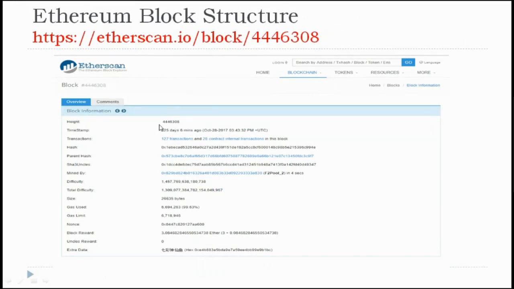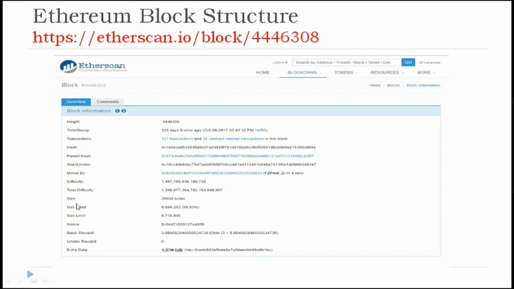So what is the height of the block? That is 4446308. Timestamp, when it was created. The transactions total, how many transactions are there in this block? 127 transactions and 28 contract internal transactions in this block. Block hash, parent hash, SHA-3 hash, mined by, who mined this. So F2Pool_2. This is the mining pool that mined this block.